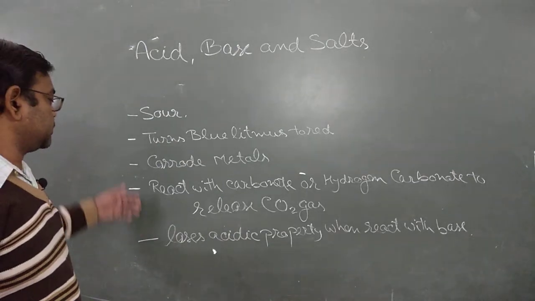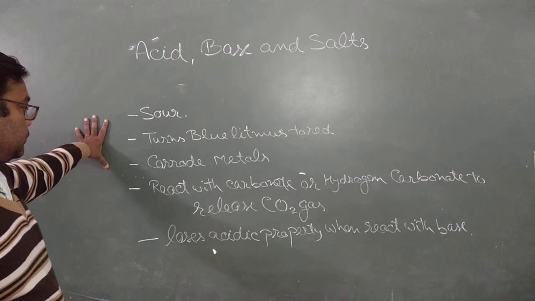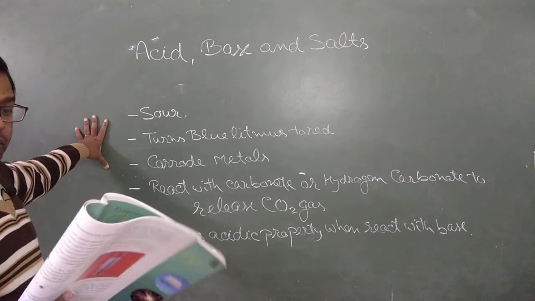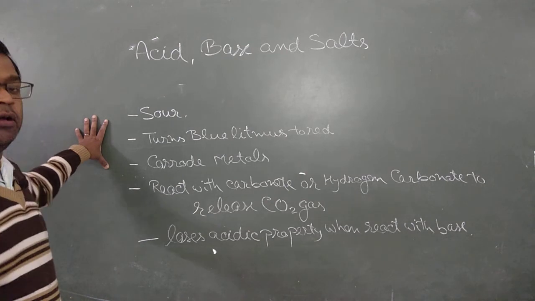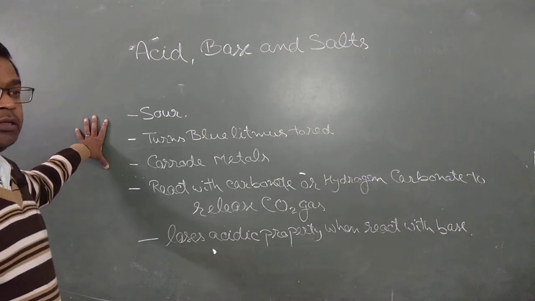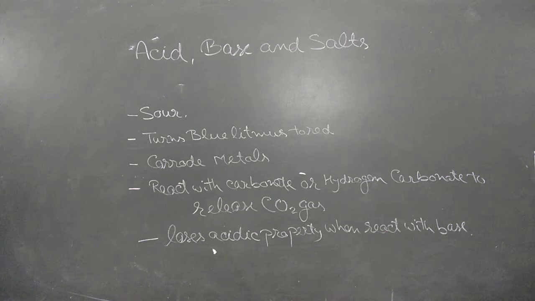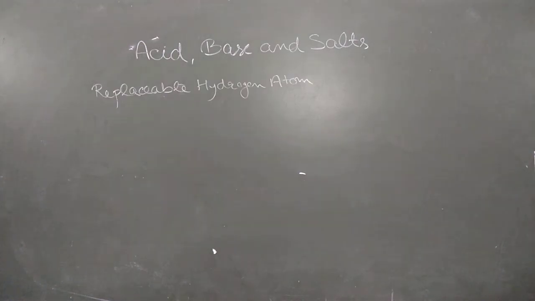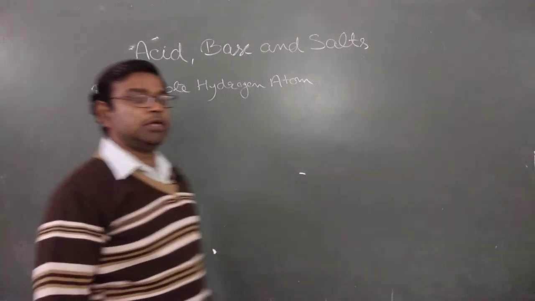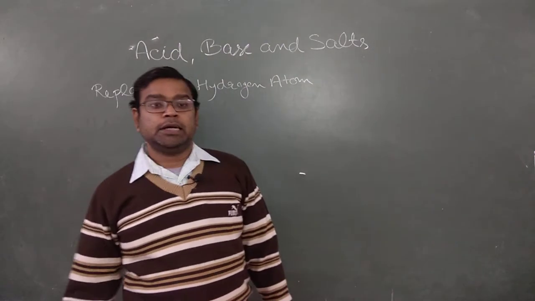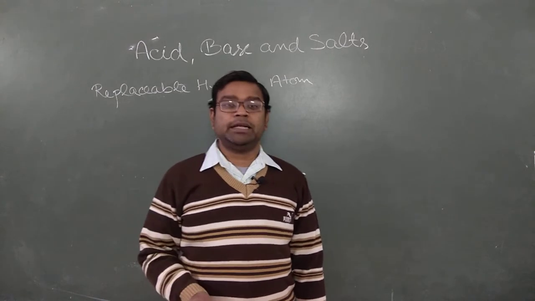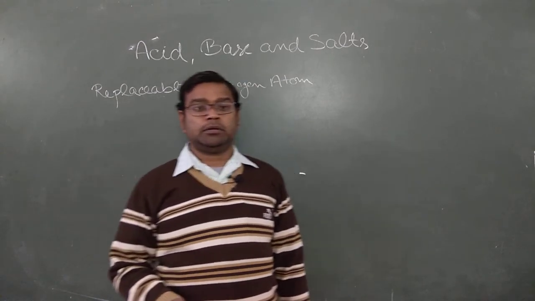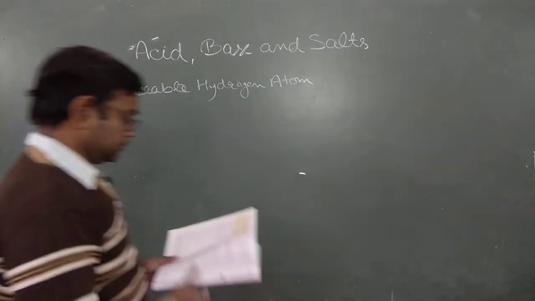You must remember these 4 or 5 points. Now we have another important discussion, whether the acid contains hydrogen atom or not. Acid contains a replaceable hydrogen atom, wholly or partially. Acid has an atom of hydrogen which is easily replaced by metal. Remember this.